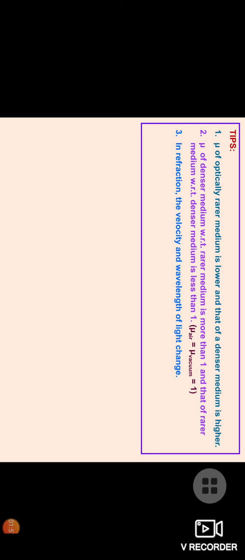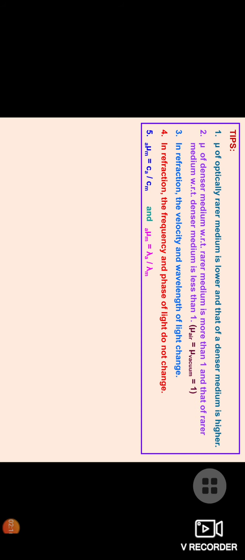Clear? Now in refraction, it is written that the frequency and phase of light do not change during refraction. Clear? Only velocity and wavelength change. So the refractive index of air or vacuum is equal to 1. The refractive index from air to medium is the speed of light in air divided by the speed of light in the medium. And similarly, in terms of wavelength, it is the wavelength of air divided by the wavelength of the medium.